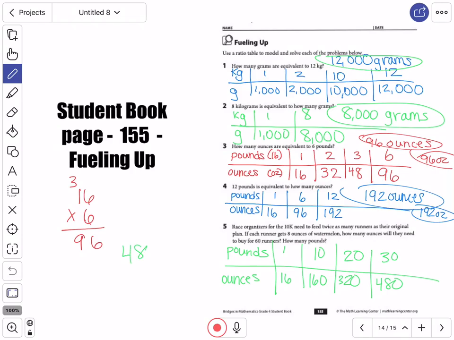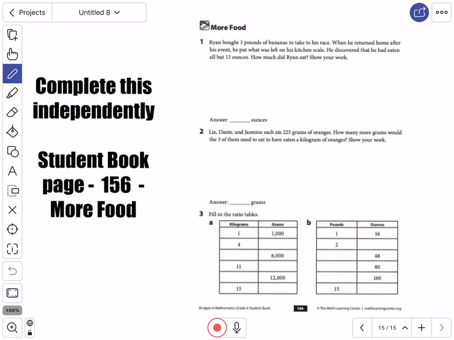320 ounces. So 30 pounds would be 480 ounces. So 480 ounces, or 30 pounds of watermelon. I could also think of it as 8 times 60, and that's 480 ounces, okay? All right, so that's how I do page 155.